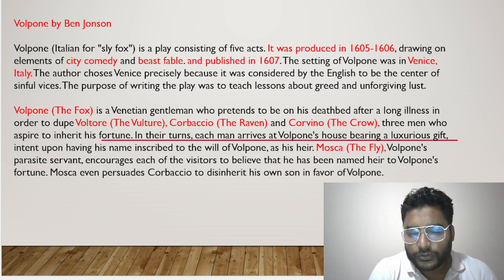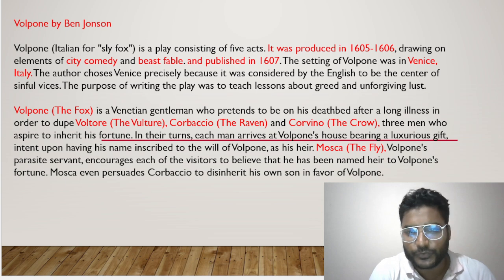So Volpone, for this reason, is considered to be a beast fable, in that it has animal characteristics which are attributed to particular characters. If we talk about it, Volpone is attributed to the fox. Then we have Voltore, the vulture. He is an advocate. Corbaccio, the raven.